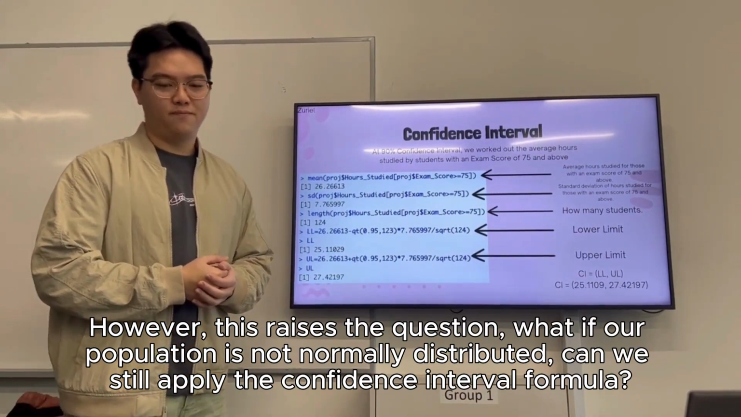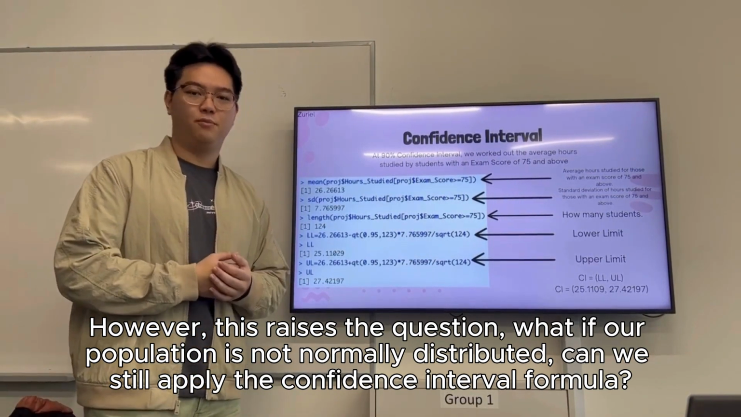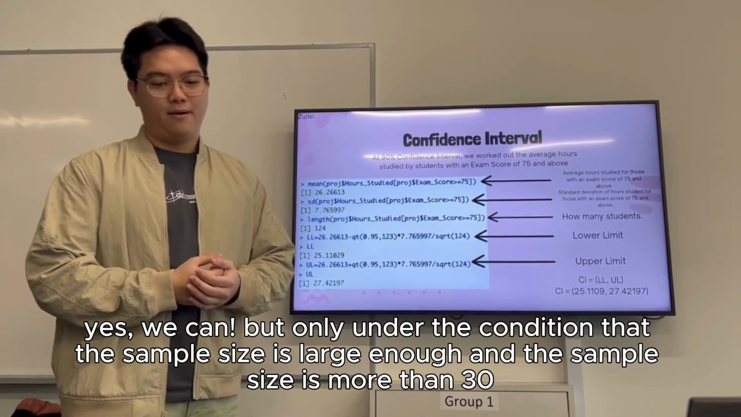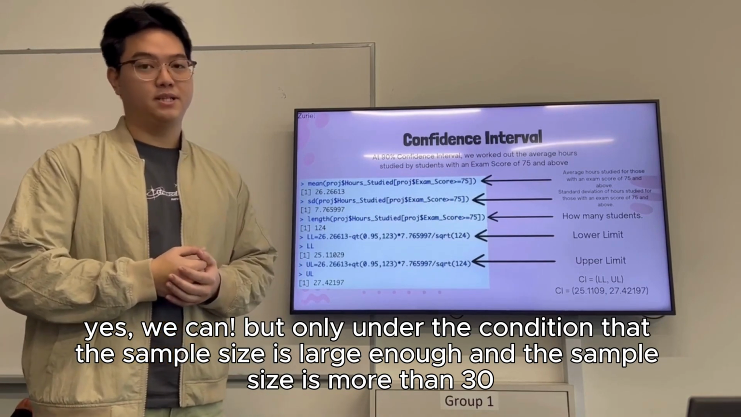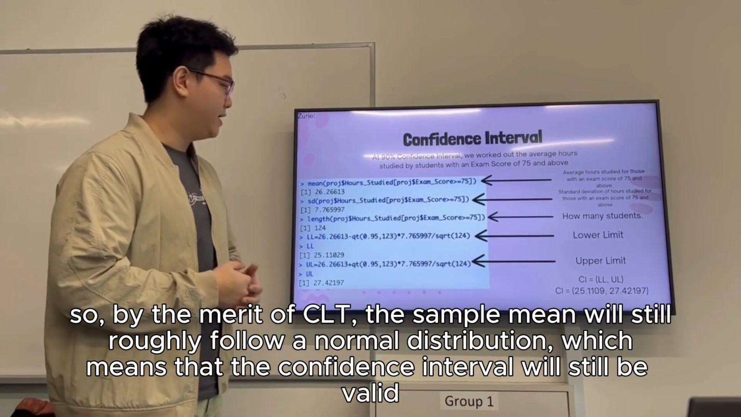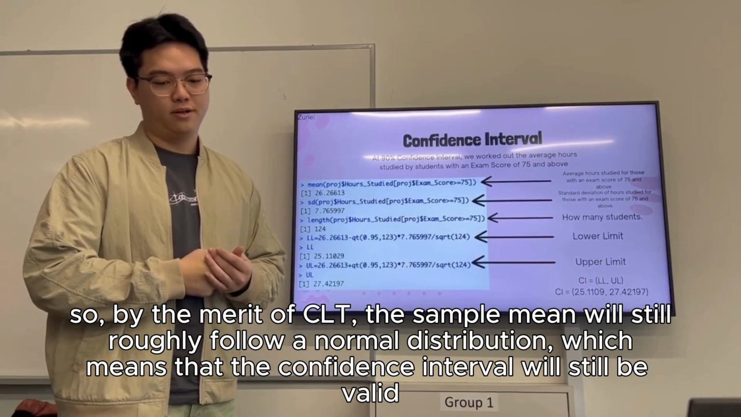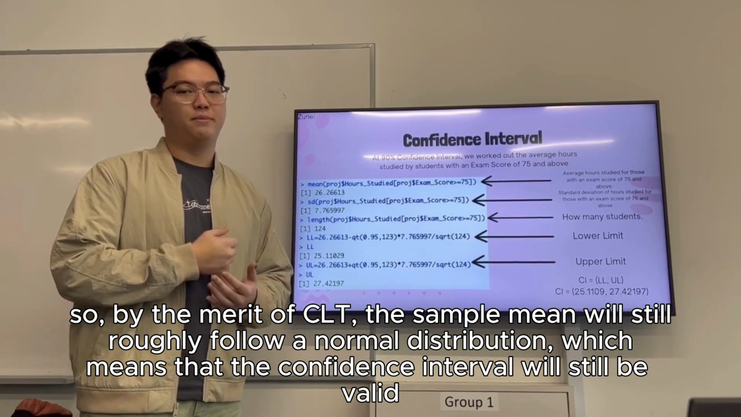However, this raises the question, what if our population is not normally distributed? Can we still apply the confidence interval formula? Yes, we can, but only under the condition that the sample size is large enough, and the sample size has to be more than 30. By the central limit theorem, the sample mean will still roughly follow a normal distribution, which means the same confidence interval formula can be applied.